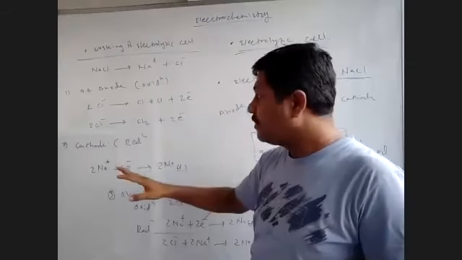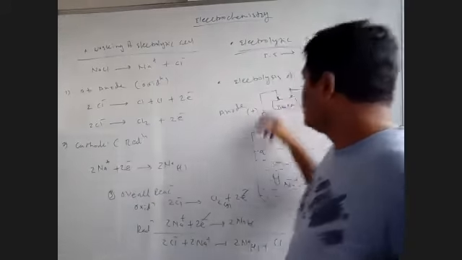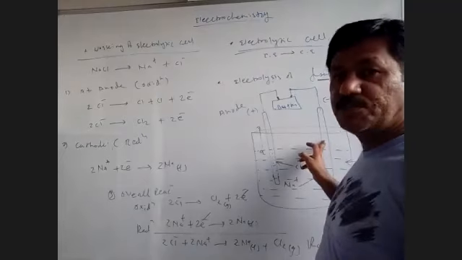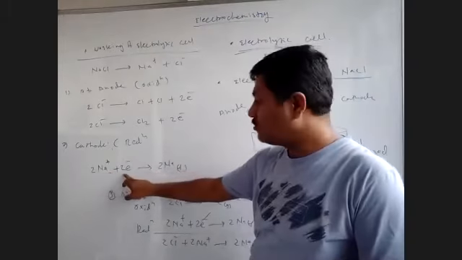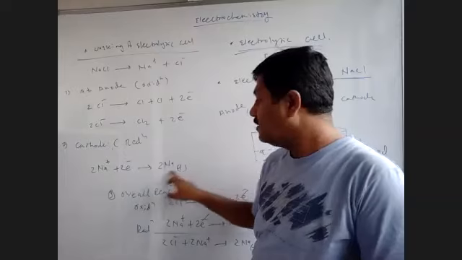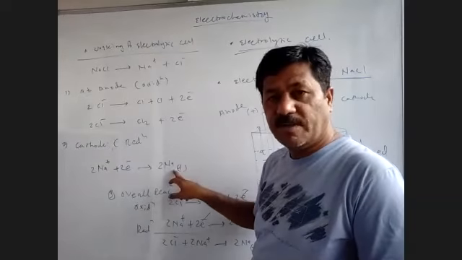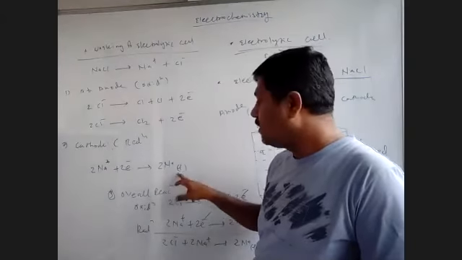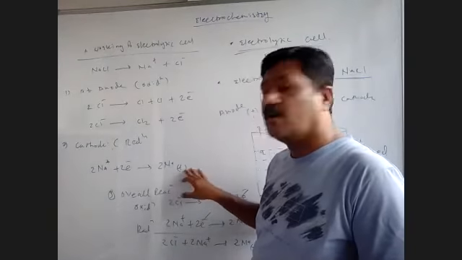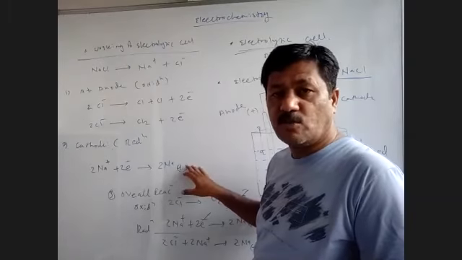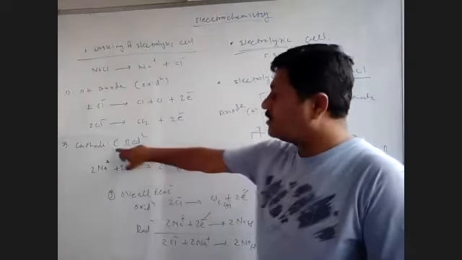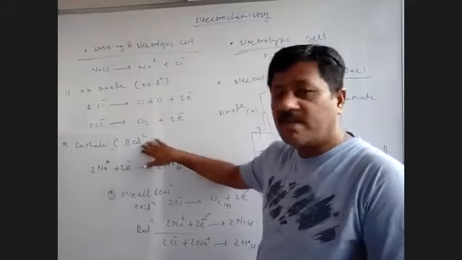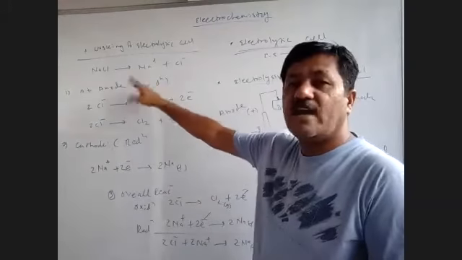At the same time, these electrons travel through the external circuit and come to another electrode, which is called a cathode. Sodium, under the influence of electric charge, moves towards the cathode, receives these two electrons and deposits as sodium liquid, which floats on the surface, you can say. This is the acceptance of electrons, gaining electrons, and that's why this process is called reduction. Reduction occurs at the cathode, called cathodic reduction. Oxidation occurs at the anode, called anodic oxidation.